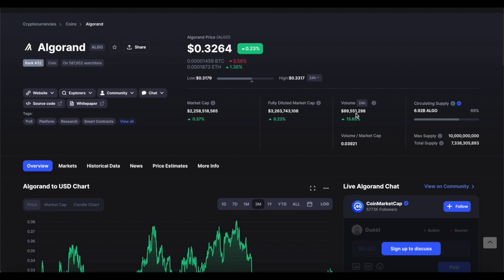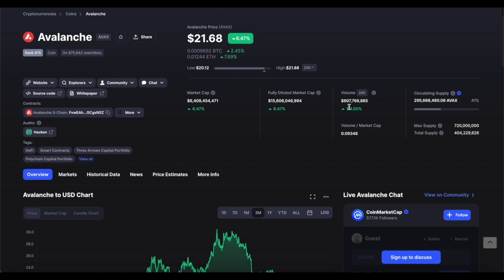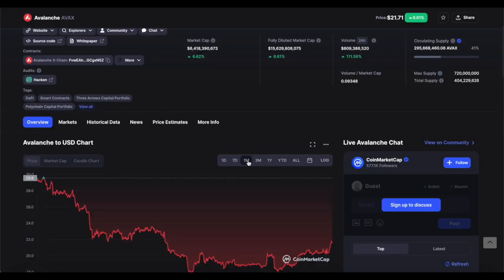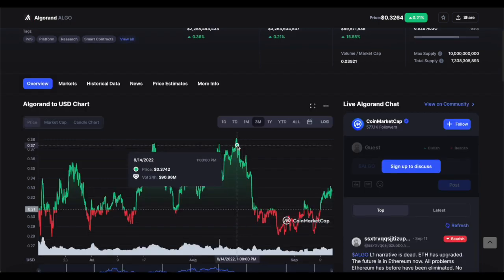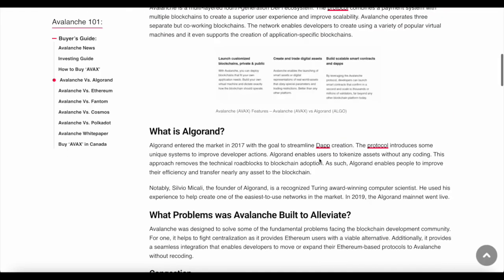Algorand is 89 million in trading volumes, 15% up in the last 24 hours, while Avalanche is over $500 million in trading volumes in the last 24 hours. That's a 111% increase in the last 24 hours. So essentially, it's more than doubled in the last 24 hours. But even without that gain in the last 24 hours, it was still above 300 million easily. So before the end of this year, I'm looking for Avalanche to get back to $30, $35, possibly $40. While in Algorand, on the other hand, we're possibly looking at Algorand getting back to 40 cents, possibly 50 cents if we're lucky. But more likely, we'll get back to somewhere around 45 cents reasonably. So that's taking a look at the price.